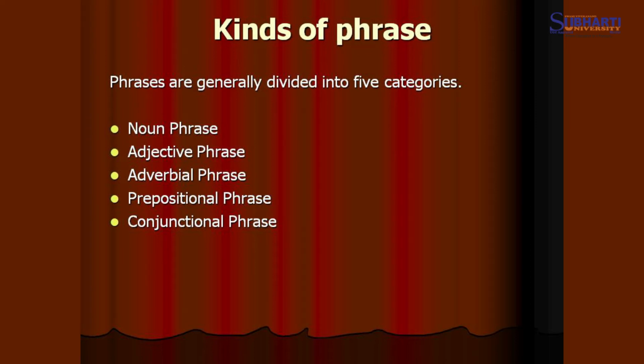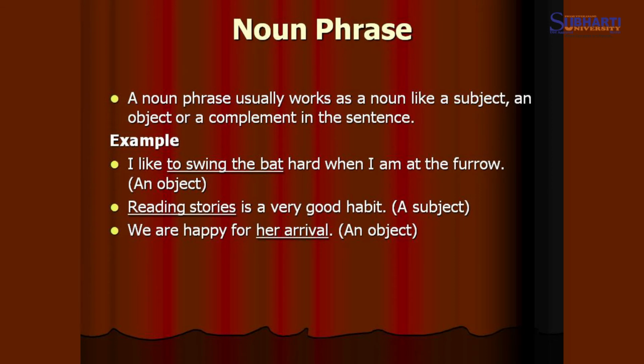First one is noun phrase. A noun phrase usually works as a noun. I hope everybody knows that a noun is a name of a person, place or a thing. When a group of words works as a noun, like a subject, an object or sometimes a complement in the sentence, it is called a noun phrase.